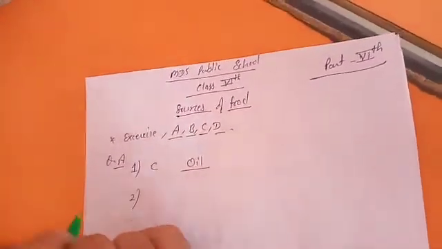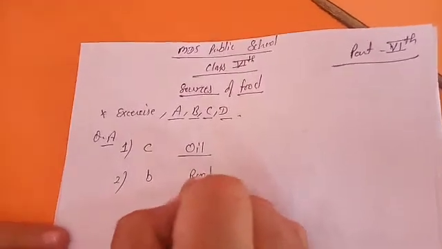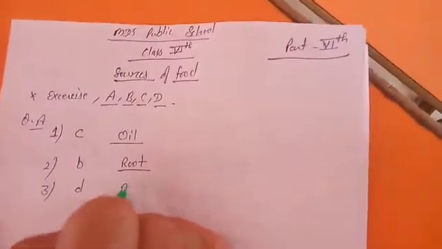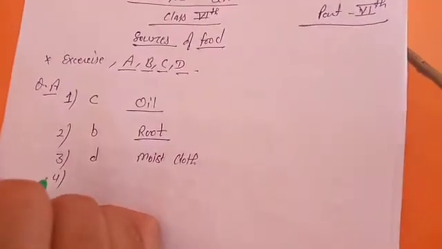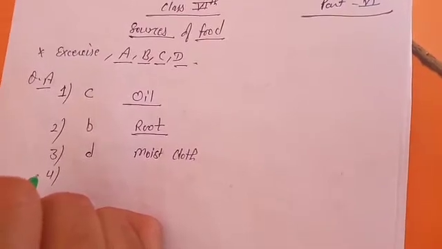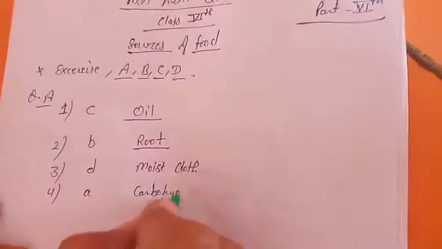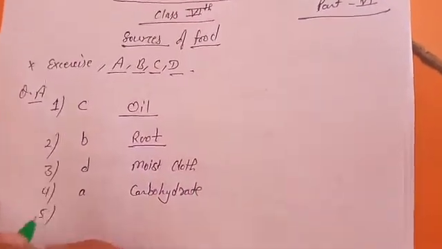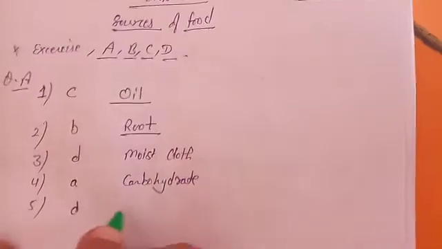Second, the edible part of the potato plant, the answer will be B, that is roots. Third, we can sprout seed in, your option is D, that is moist cloth. Fourth, the sprouted seeds contain more, option A, carbohydrate. Fifth, the edible part of the apple plant is the fruit, that is option D.